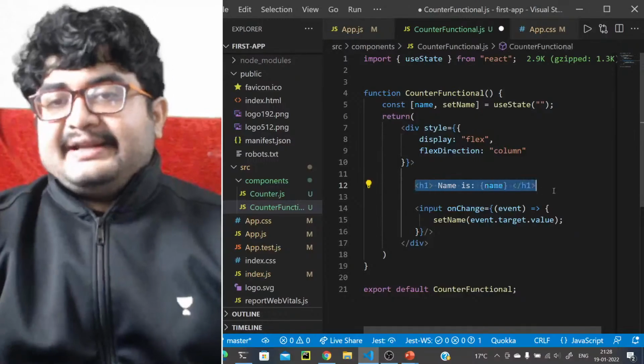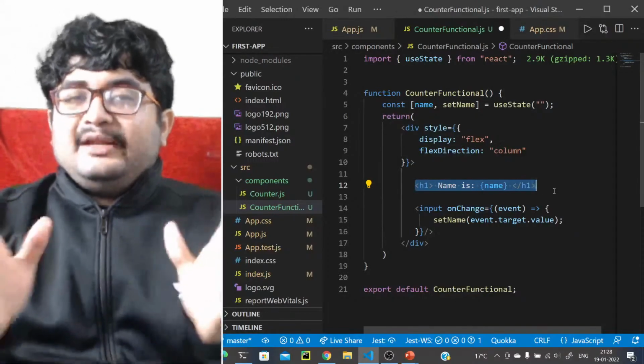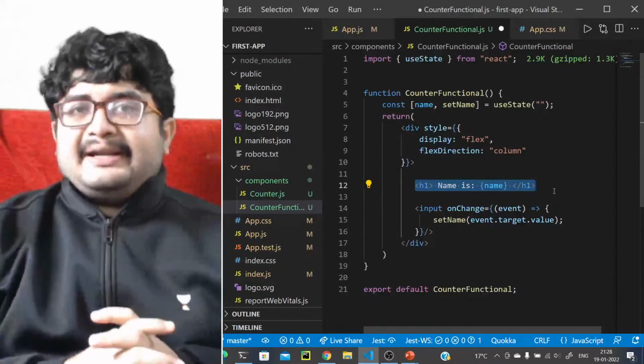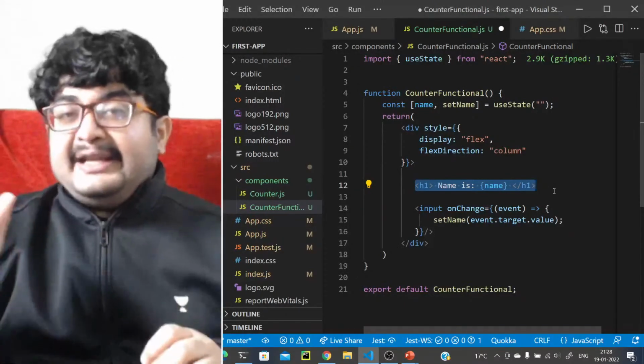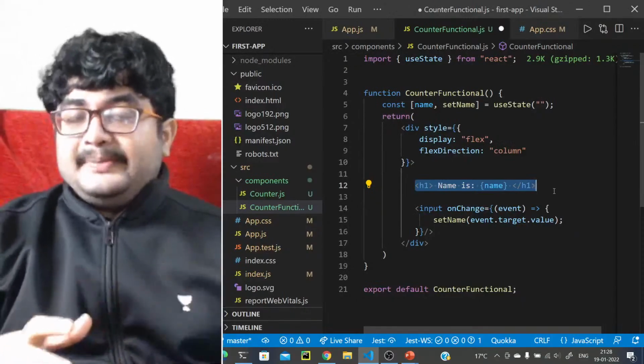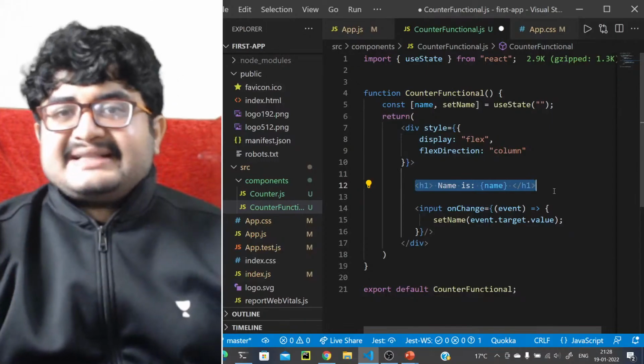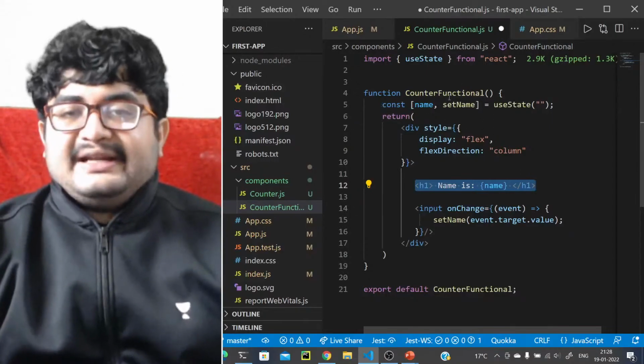Just see this thing, right? Generally, what did we talk about? We want components to be separate, right? Components should be independent entities that should have their own meaning. As in, this is kind of a counter functional. Let's give it a counter functional only.